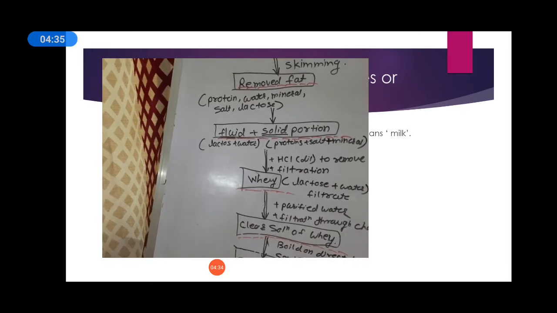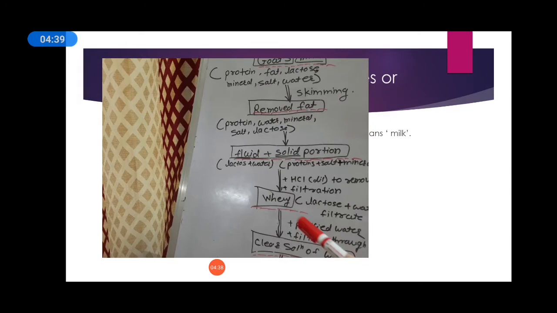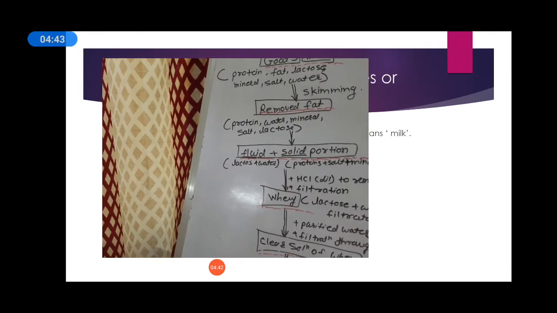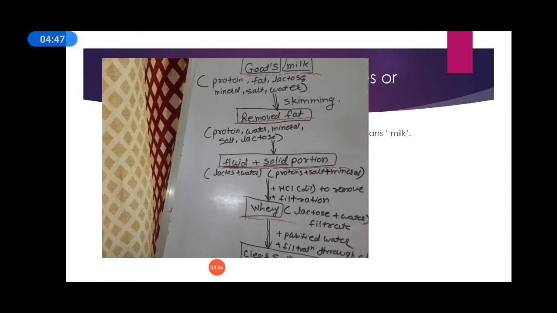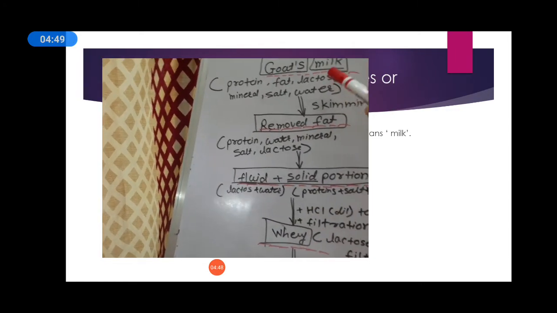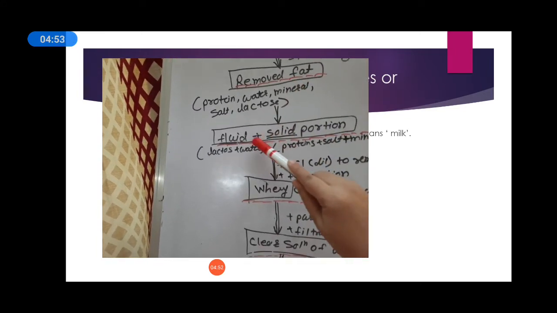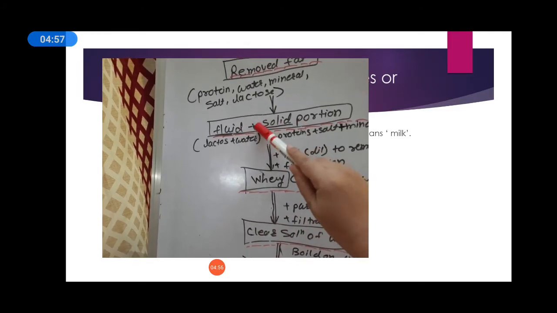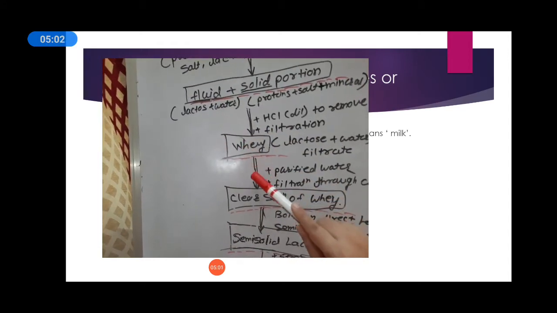You have to know about this chart; this presentation is also given in your textbook. Go through that again and again so you can remember all the steps. First, we take the goat milk, do the process of skimming, then remove the fat. Then the fluid portion and solid portion remain; you have to remove the solid portion, so you get only the fluid portion, that is the whey.